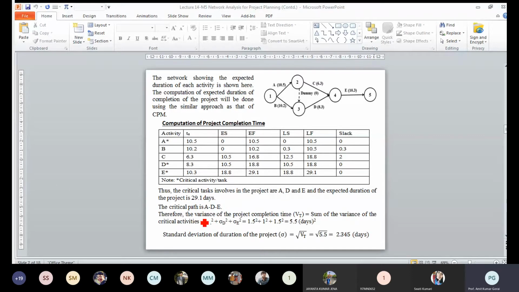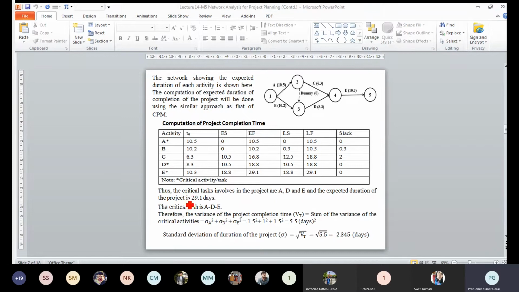But if you want to take a little bit of risk, you can say that it can be completed in 29.1 days. That means if you are scheduling like that, you can complete within 29.1 days, but you are taking a risk of 50%. That means there is a 50% chance that it can be completed with plus 2.345 or minus 2.345. So your risk level is 50%.